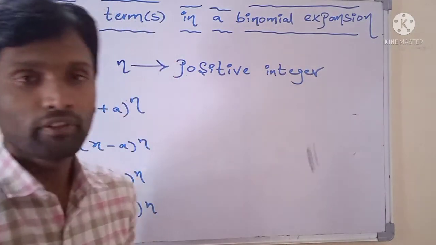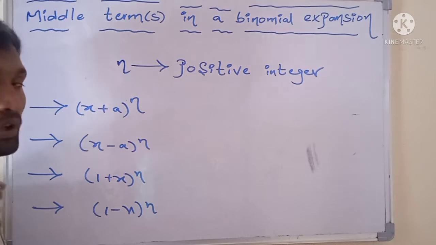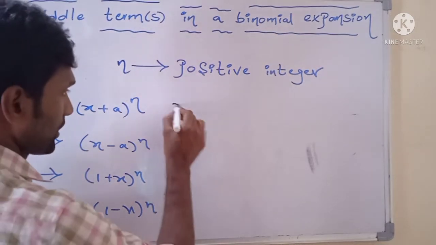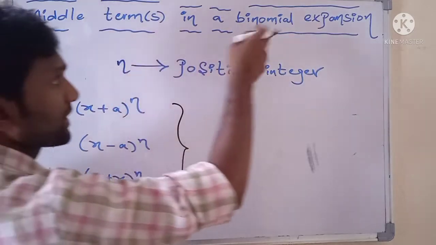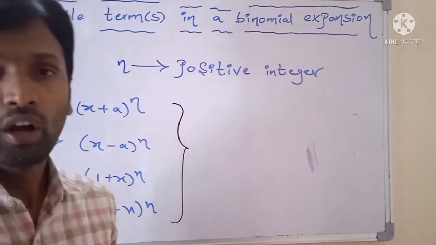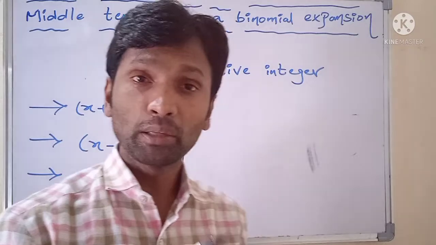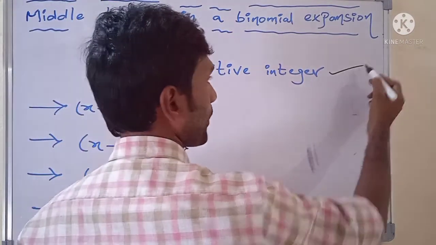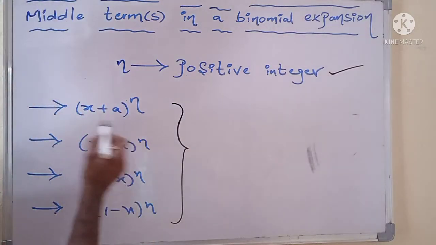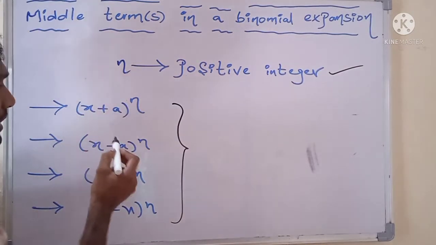when n is a positive integer, these are the four types of binomial expansions. Now the topic is middle term or middle terms in a binomial expansion. How can we identify the middle term of the given binomial expansion when n is a positive integer? What is the middle term?